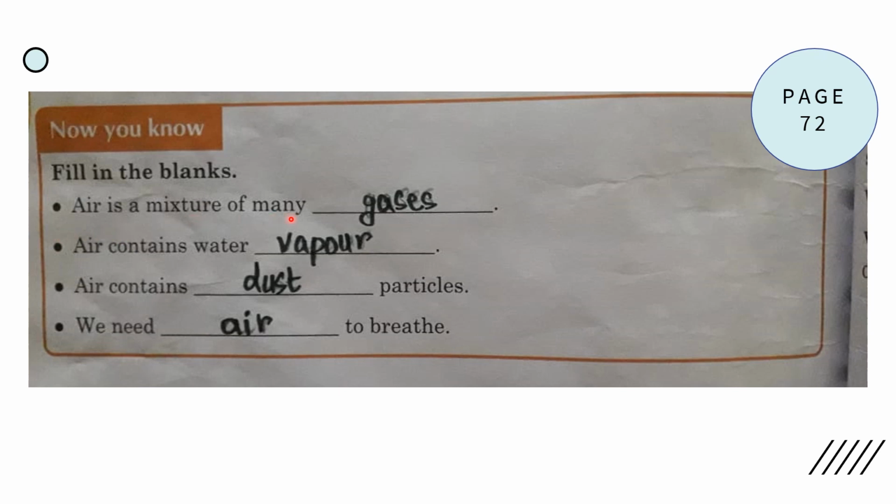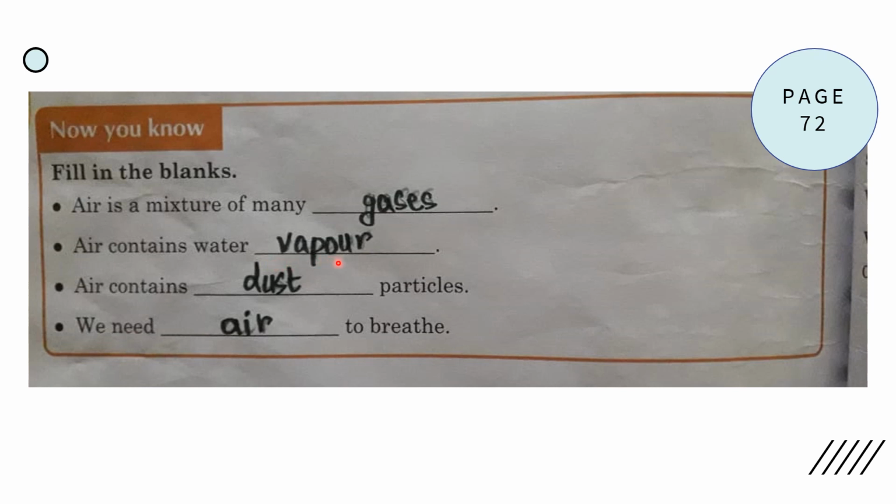Air is a mixture of many dash. What is air a mixture of? Air is a mixture of many gases. So in the blank you can write gases, G-A-S-E-S. Okay. Next, air contains water dash. Air के अंदर water का क्या होता है? Water vapors होता है. So we'll write vapor in the blank, V-A-P-O-U-R.